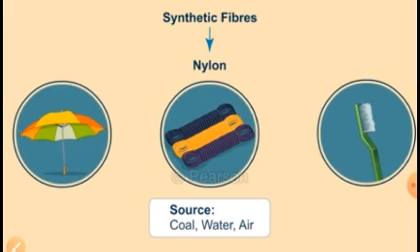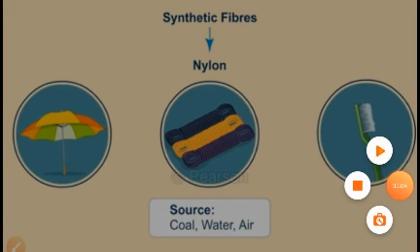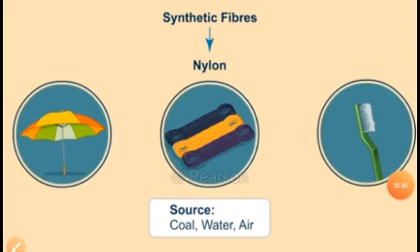These were made into fine yarn. So children, the raw fibers of cotton, silk, wool or synthetic fibers are twisted to make thread or yarn.